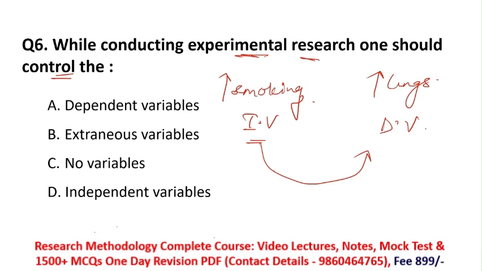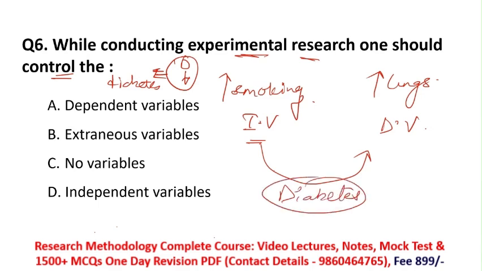In this case, some extraneous variable comes in. Suppose there is a person who also has a different disease like diabetes. If he or she is smoking daily, diabetes also plays a role and affects the result.